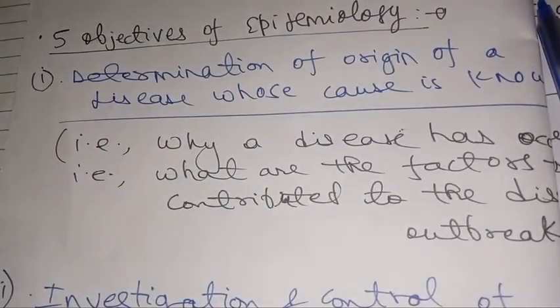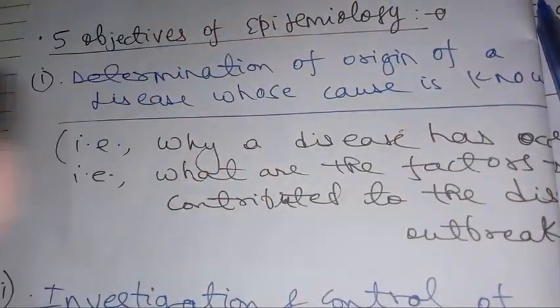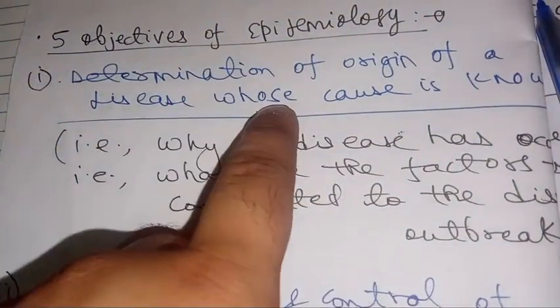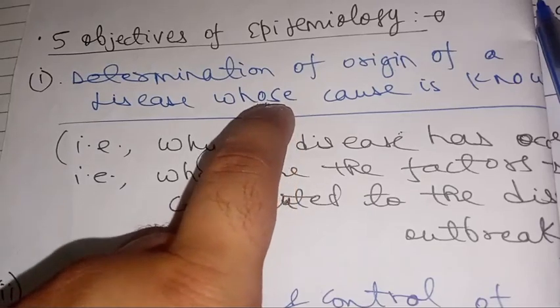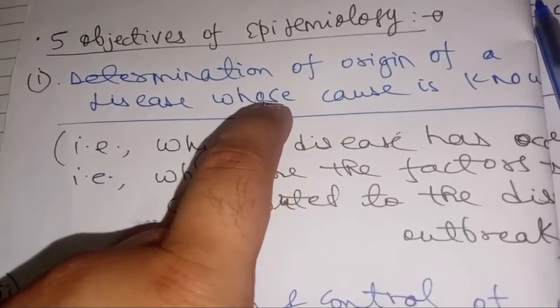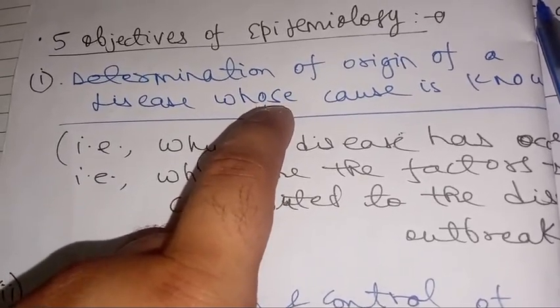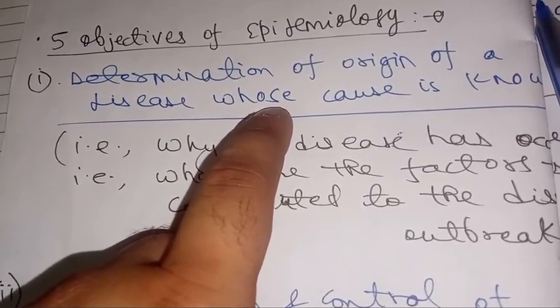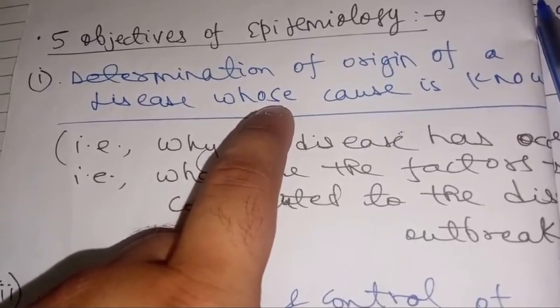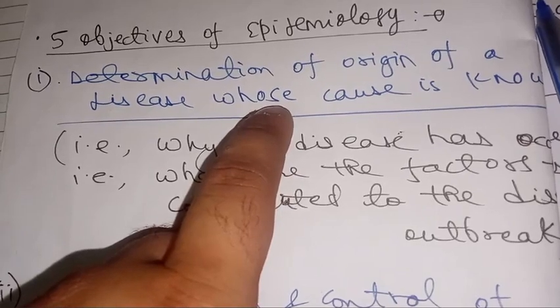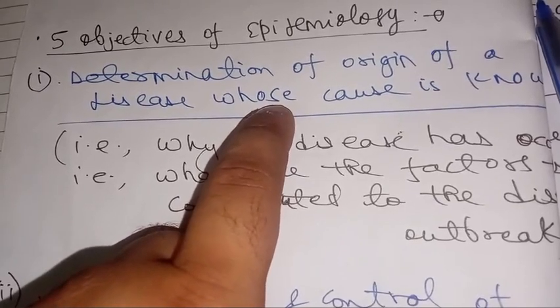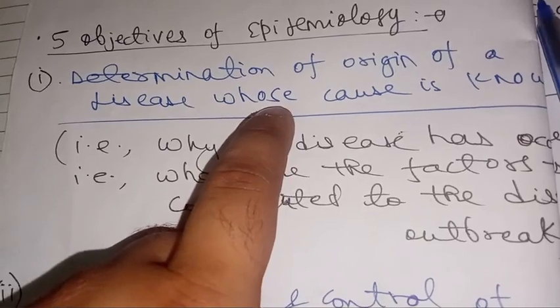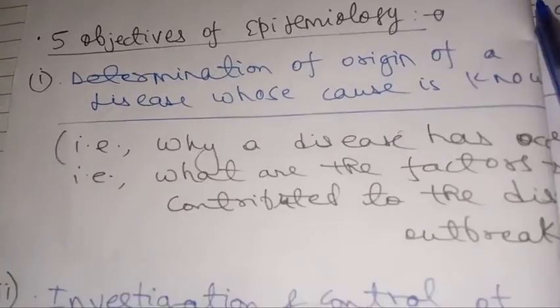We can understand this with the help of an example which was given in the book of our college, the teacher's notes. Suppose there was a postman who was showing the lesions of cutaneous anthrax on his neck region. His actions were traced back, and it was found that the postman used a scarf which belonged to his son, and his son worked in a tannery. If you don't know, a tannery is a place where the skins and hides of animals are handled. From there he got the lesions of cutaneous anthrax.